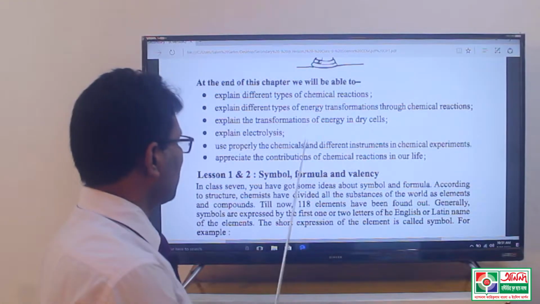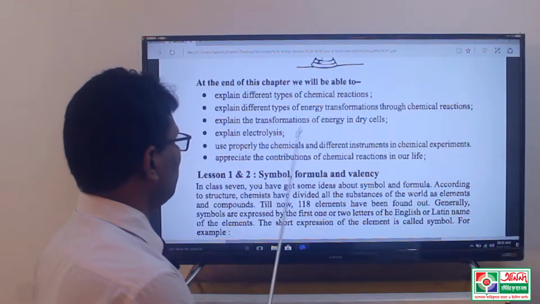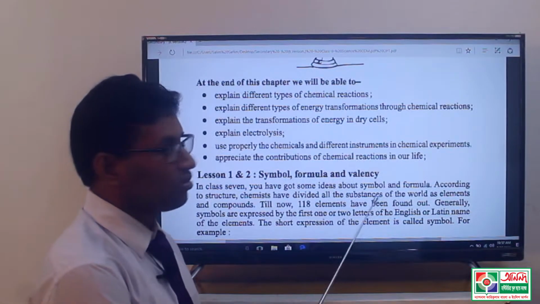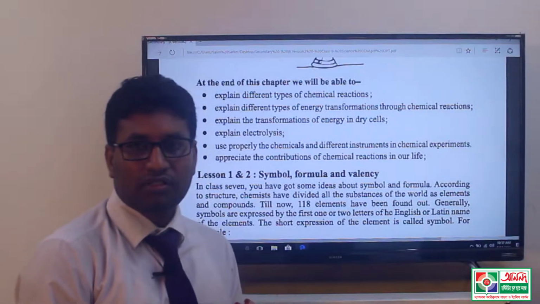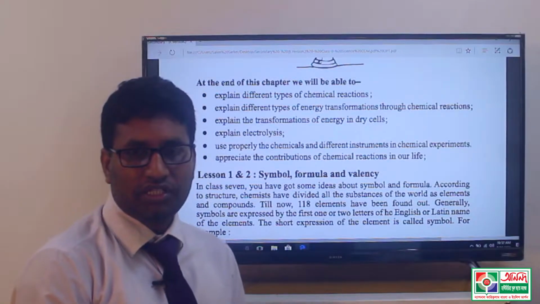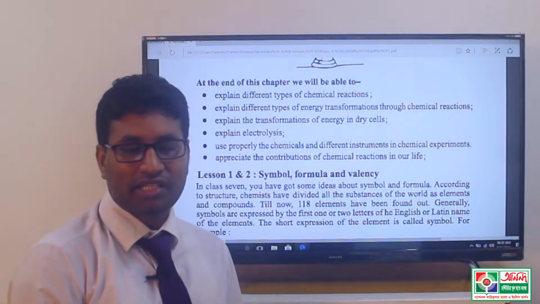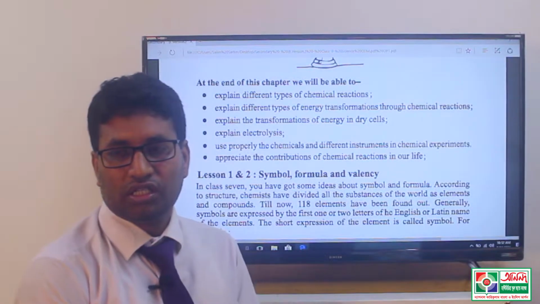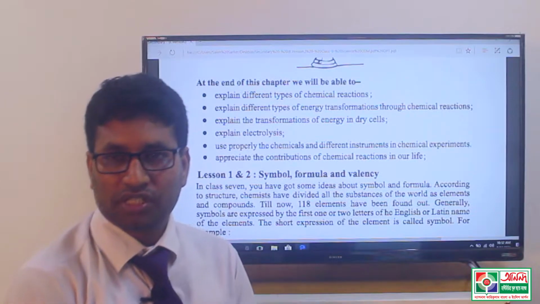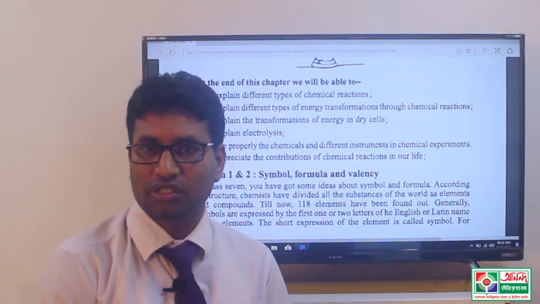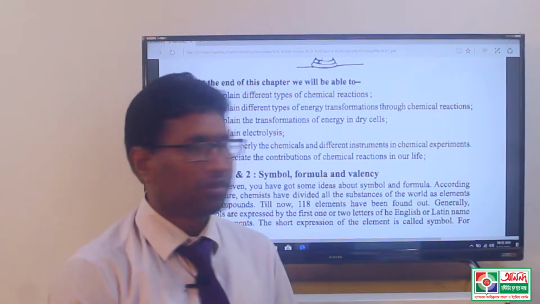Now, at the end of this chapter we will be able to say that different types of chemical reaction are discussed in this chapter. Also different types of energy transformation through chemical reaction. We know energy is always produced by different types of chemical reaction, and that type of reaction is called heat producing reaction. Also heat absorbing reaction, or heat absorption reaction, is found in this chapter.